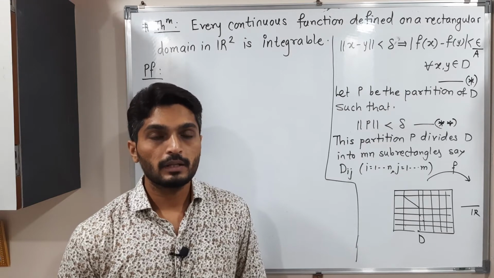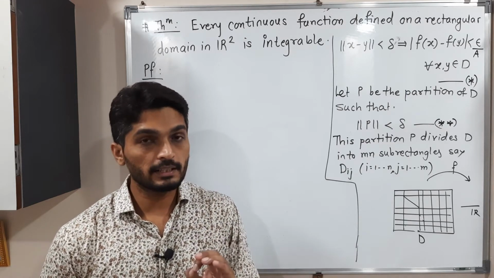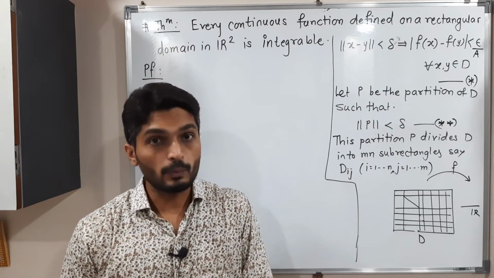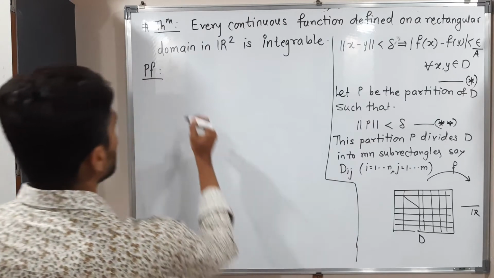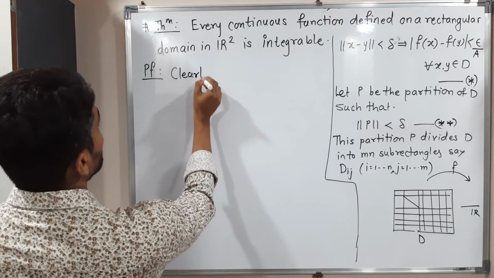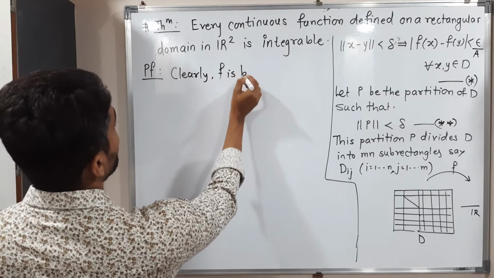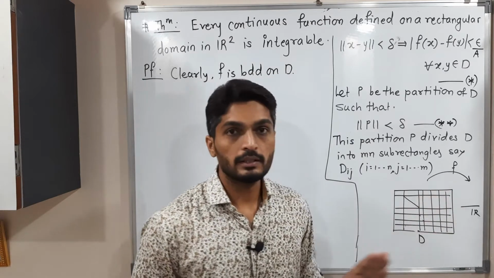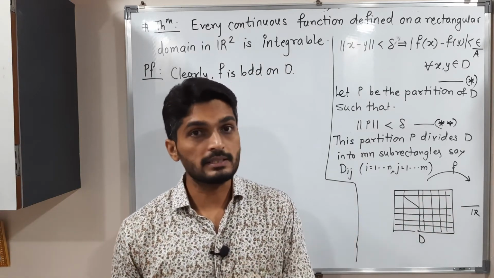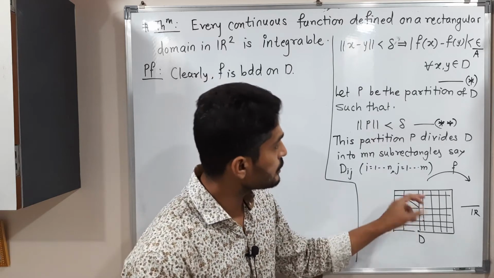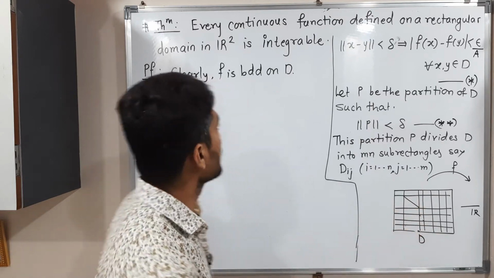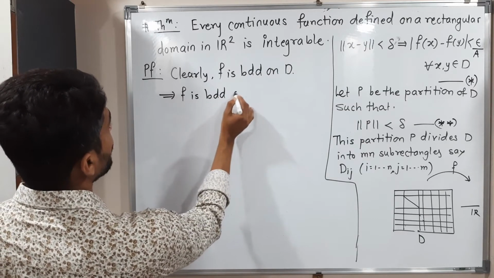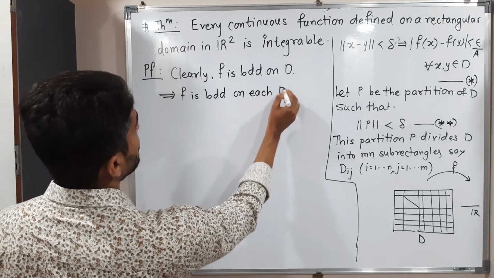Okay, so let us continue. Function f is continuous on a closed and bounded set, so f is also bounded on domain D. Clearly, f is bounded on D, on this rectangle D. That means it is bounded on each subrectangle Dij.